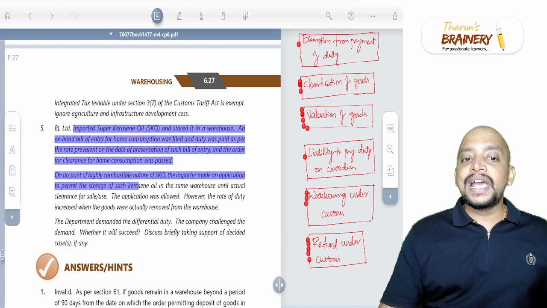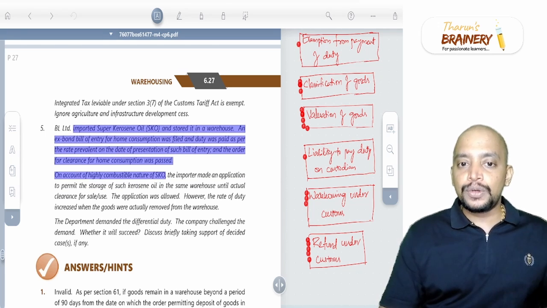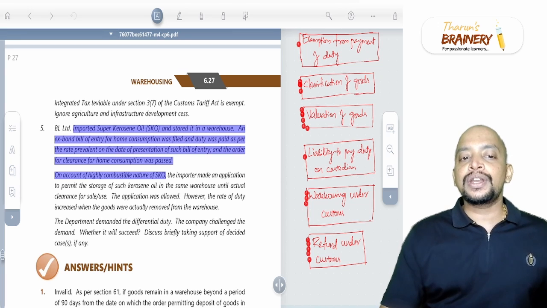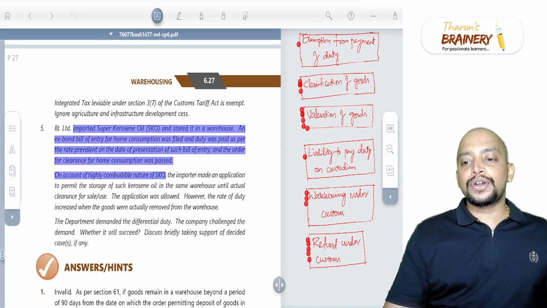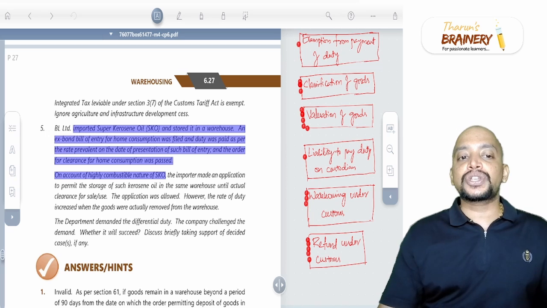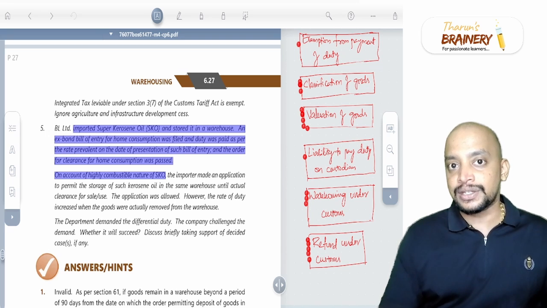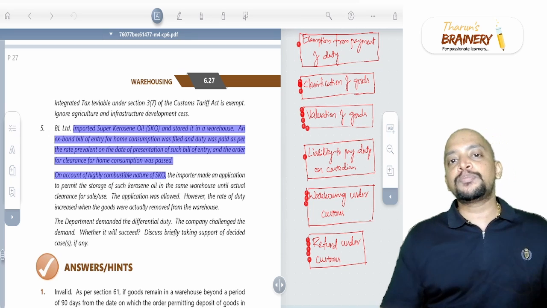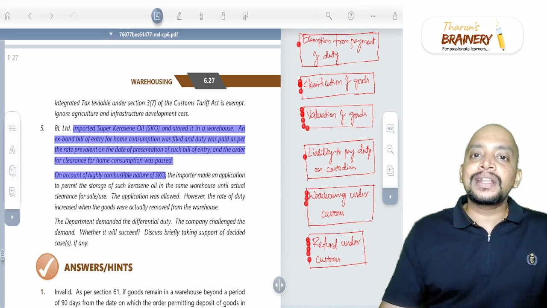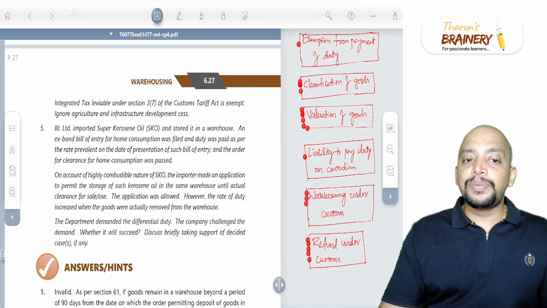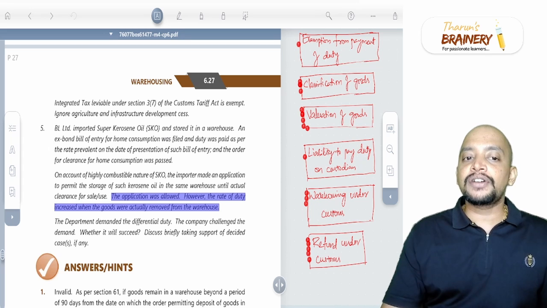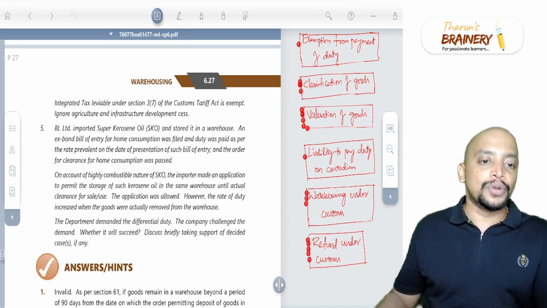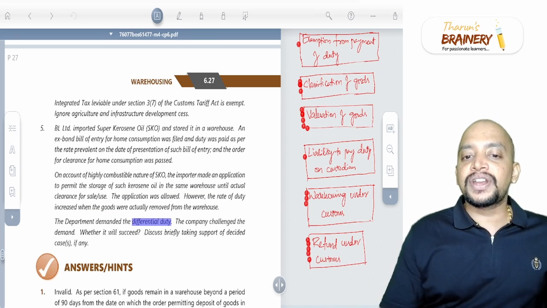But on account of the highly combustible nature of SKO, the importer made an application to permit the storage of that kerosene oil in the same warehouse until actual clearance for sale or usage. The importer is asking permission to keep the goods in the warehouse, and the application was allowed. However, the rate of duty increased when the goods were actually removed, and the department demanded the differential duty.